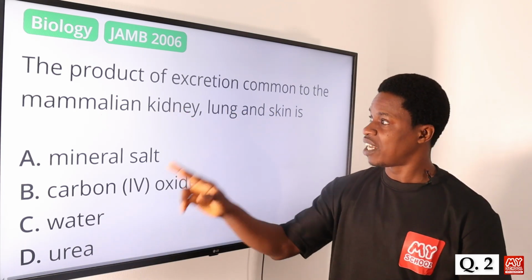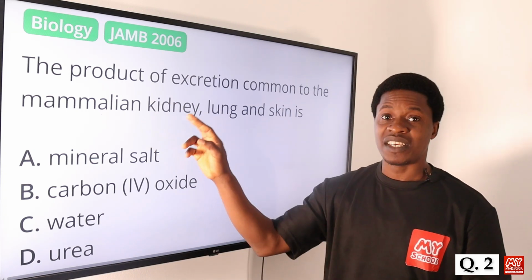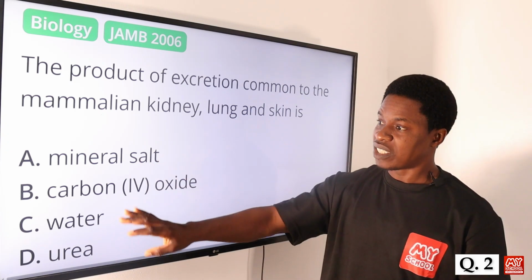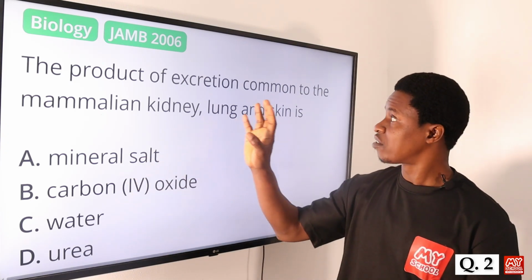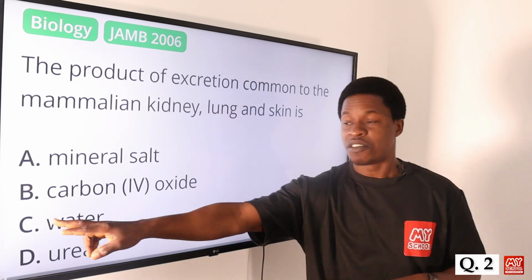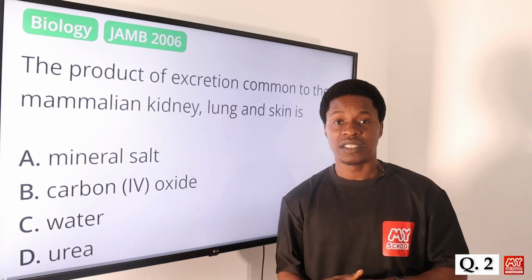Then the other one is urea. Urea is more in the kidney but not in the lungs and the skin. So among these options, the product of excretion that is common to the mammalian kidney, lung and skin is water. The correct answer is option C.